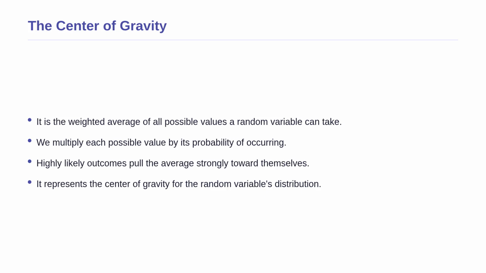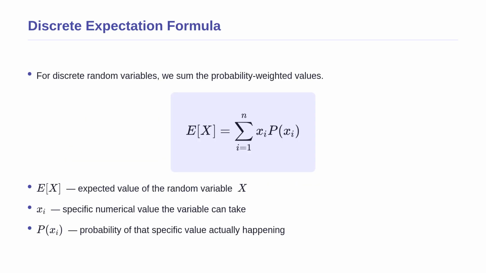Now that we understand the intuition, let us look at the formal definition. Mathematical expectation is the weighted average of all possible values a random variable can take. Instead of just adding up values and dividing by the total count, we multiply each possible value by its probability. This means that highly likely outcomes pull the average strongly toward themselves, acting like a center of gravity for the entire probability distribution.